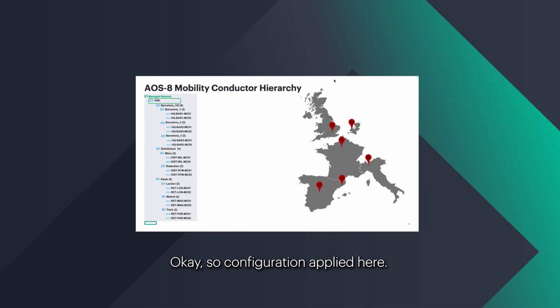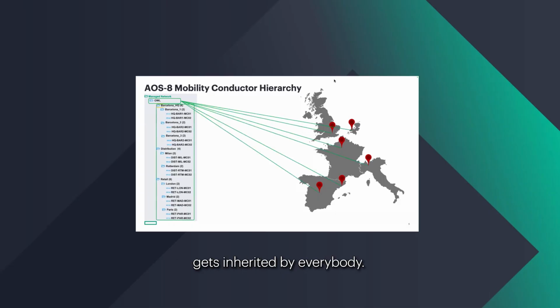Okay, so configuration applied here. Let's say you put three global SSIDs, a .1x SSID, a pre-shared key, and a guest SSID, and you want that to go all the way across. You would typically apply it there. Gets inherited by everybody, right?